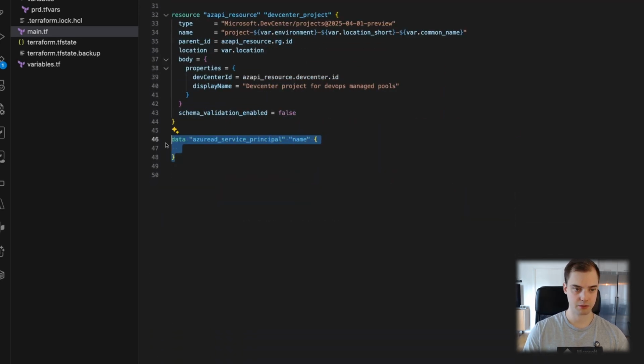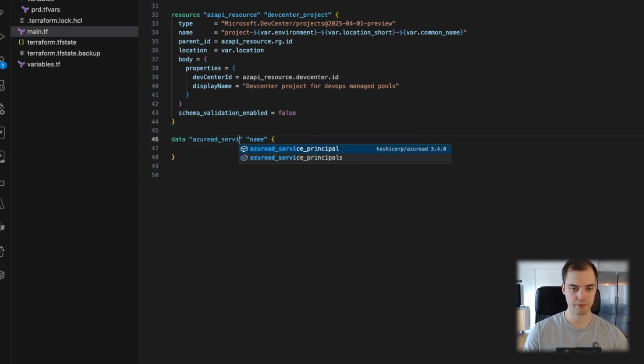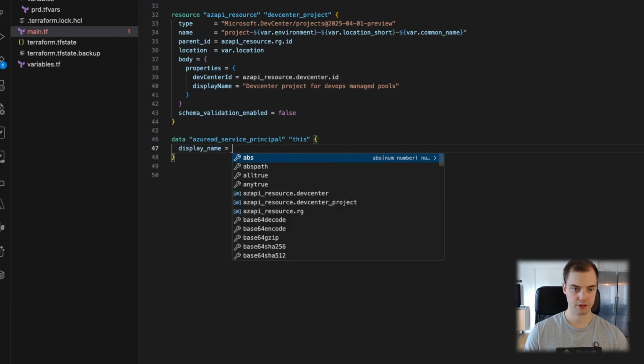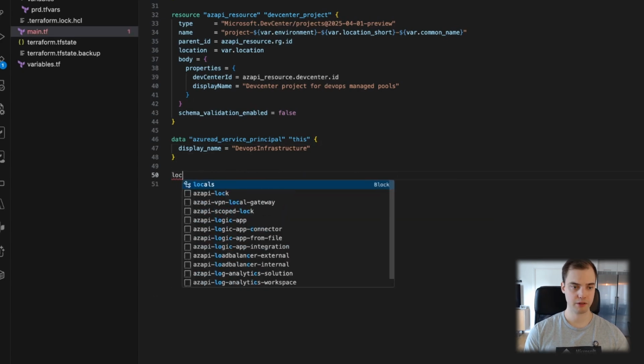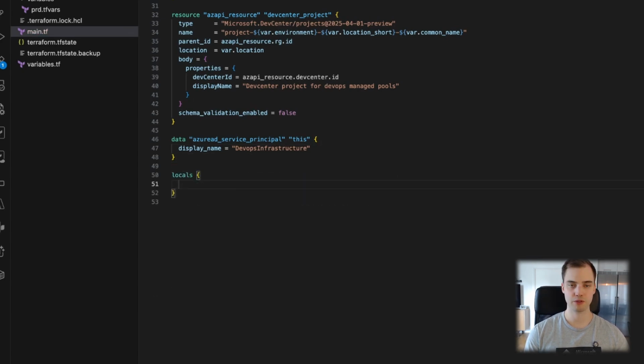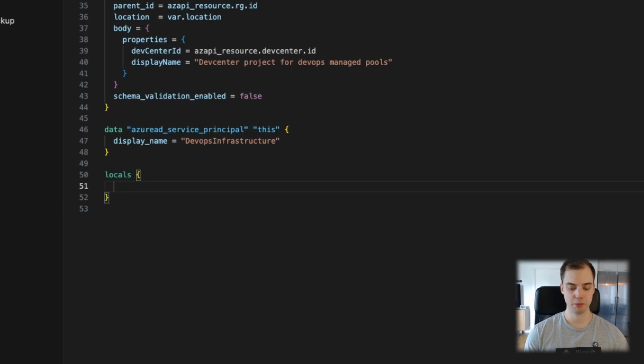So if we go back to our data block, we want to make sure we're working with the proper one. We can call it this. The display name, if I recall correctly, is DevOps Infrastructure. Once we have this, there are a few roles we want to give it. I don't want to make two role assignment blocks, so I'm going to do a little bit of a loop here.